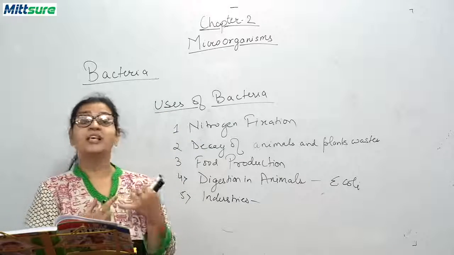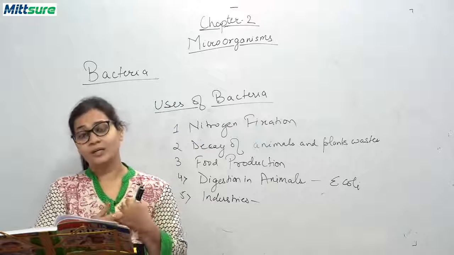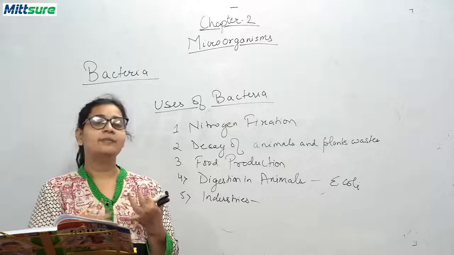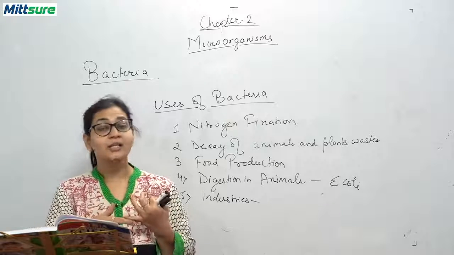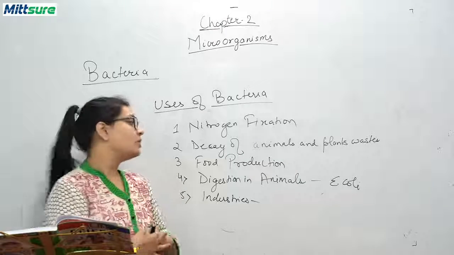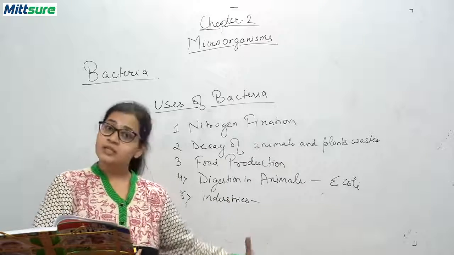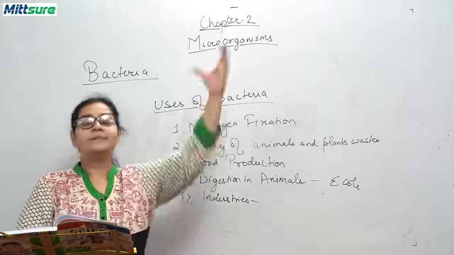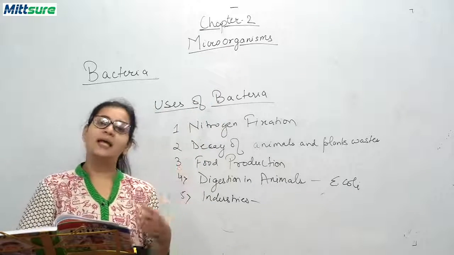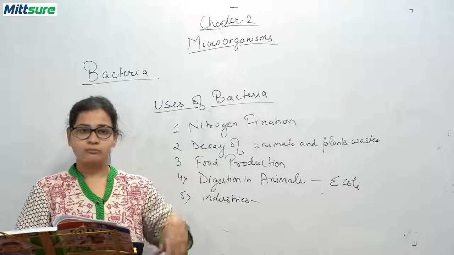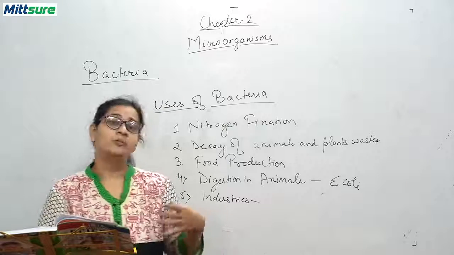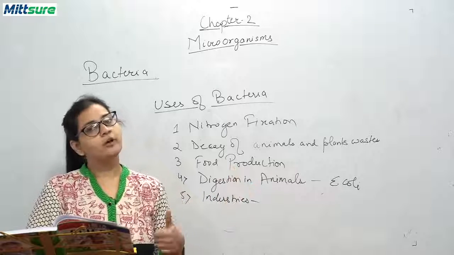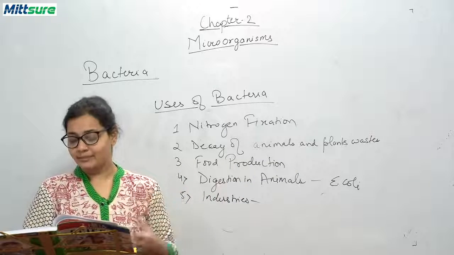The next use, it helps to produce wine and vinegar. How wine and vinegar? By the process of fermentation. Next, it helps in the production of industrial chemicals and citric acids. ये आपको इंडस्ट्रियल के जो केमिकल्स होते हैं और सिट्रिक एसिड होते हैं उन्हें बनाने में भी हेल्प करते हैं बैक्टीरियाज. Next, they help in the production of some vitamins and antibiotics. Because, you know, E. coli bacteria, lactobacillus bacteria, they are also good, so they help in the production of some vitamins and some antibiotics.